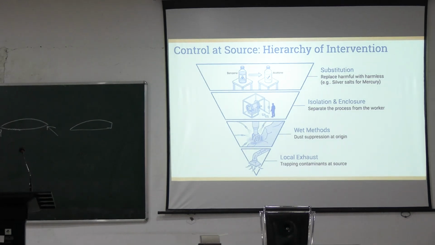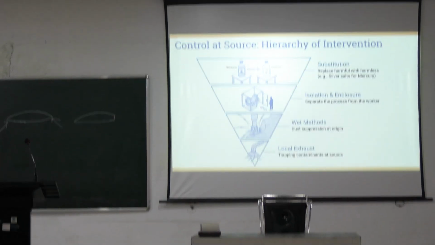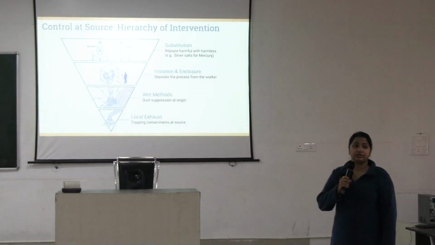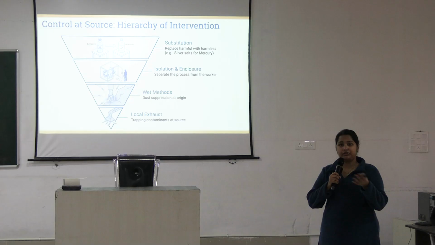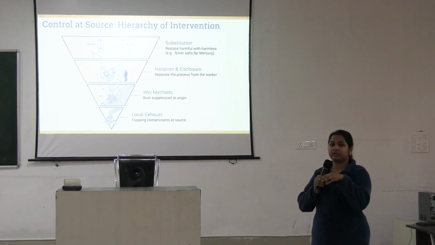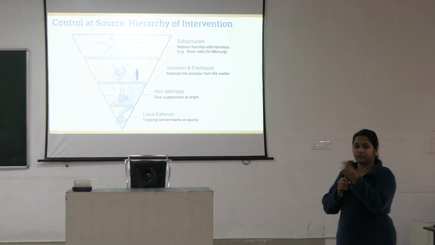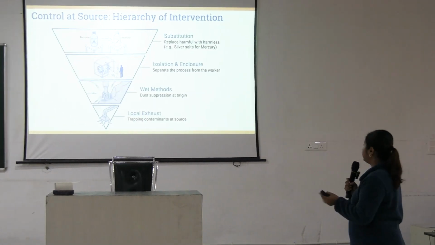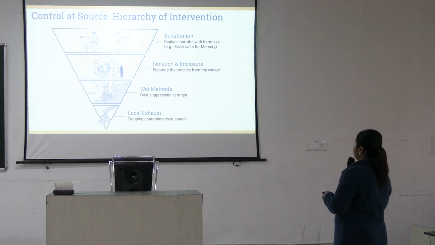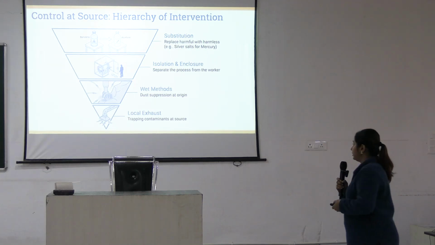Local exhaust and wet methods. Then isolation and enclosure. That is, if a worker is working in a very high hazard or very high risk area, workers can be working in isolation or they can be quarantined. Okay, or they might be enclosed. There is substitution: replace harmful chemicals with harmless chemicals.